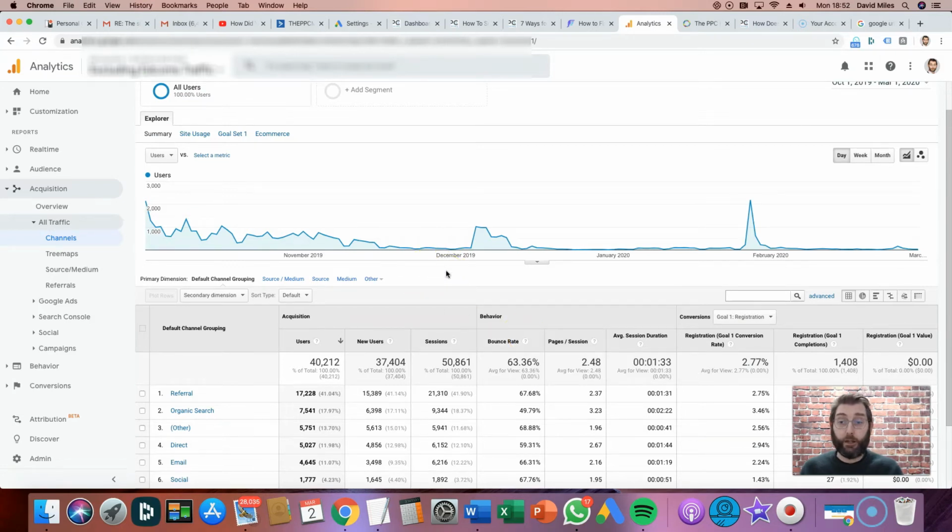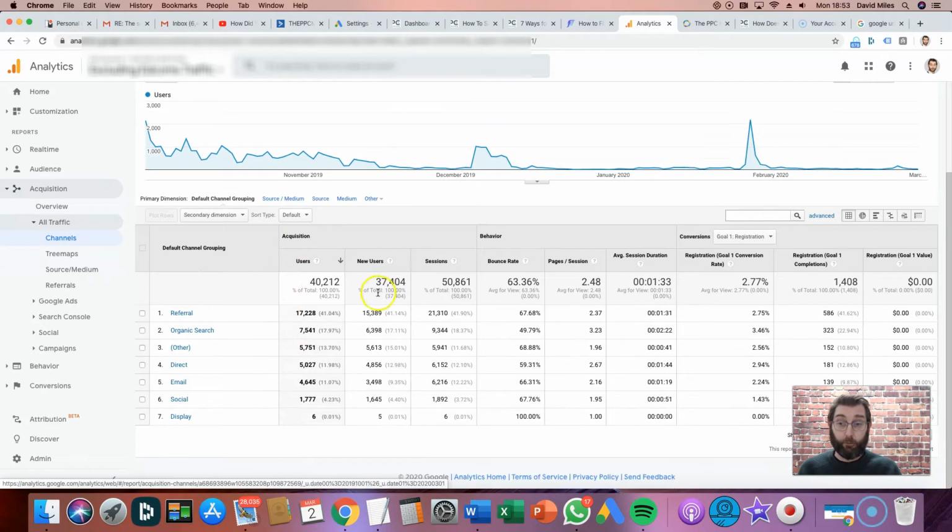So here we can see the problem that the client was having. This is their analytics account which was affected by it. I've gone into acquisition and then all traffic and then channels. This gives me the report showing all the different channel sources and the default channel groupings that have sent visitors to the site during this time period.